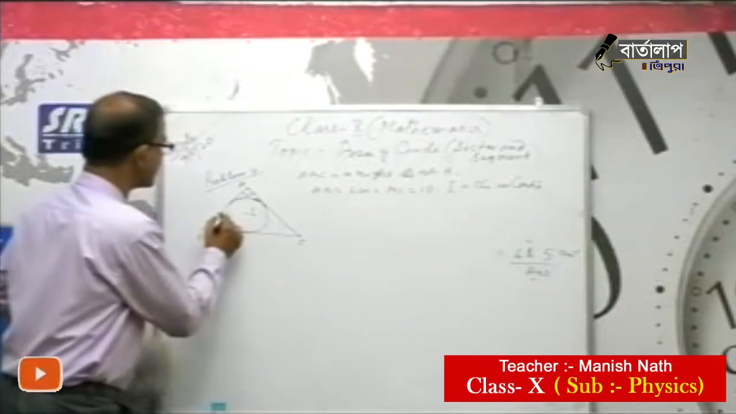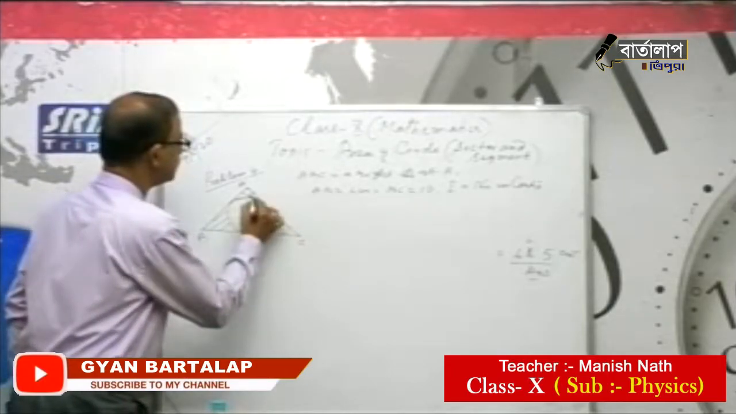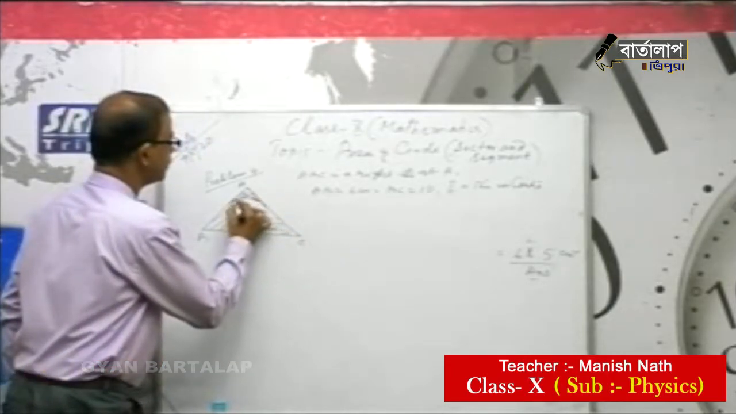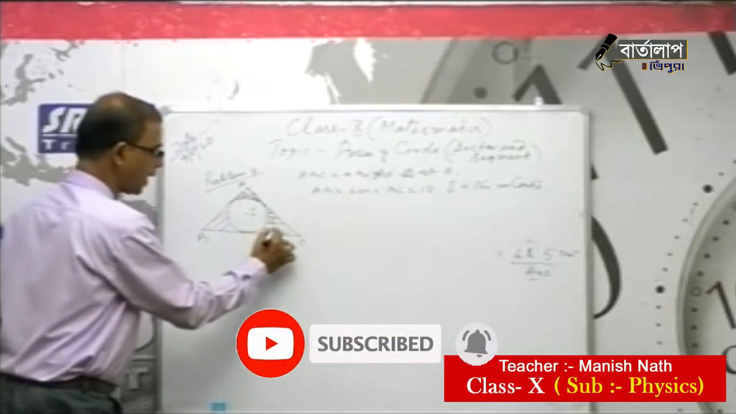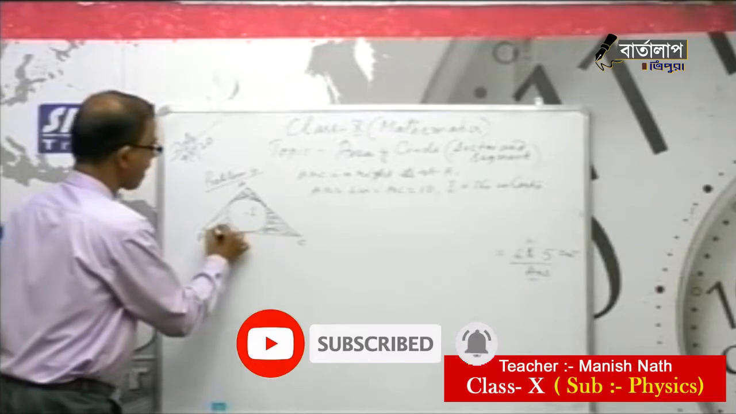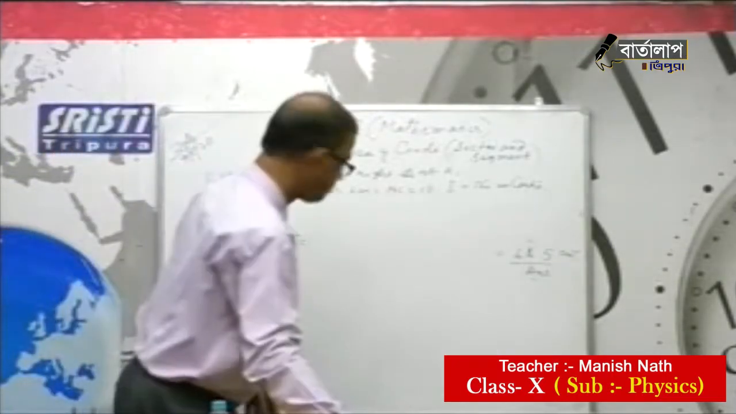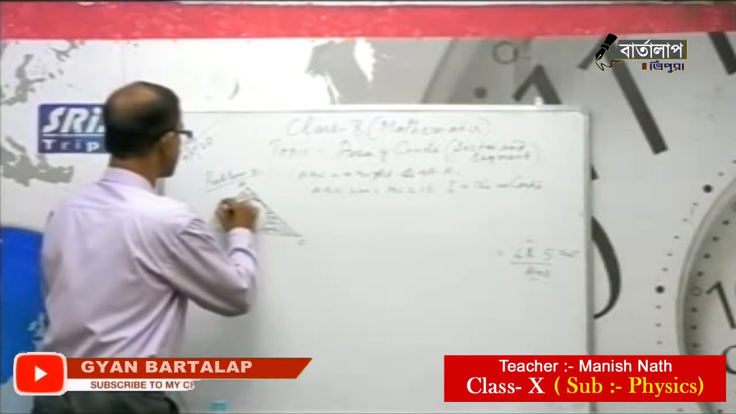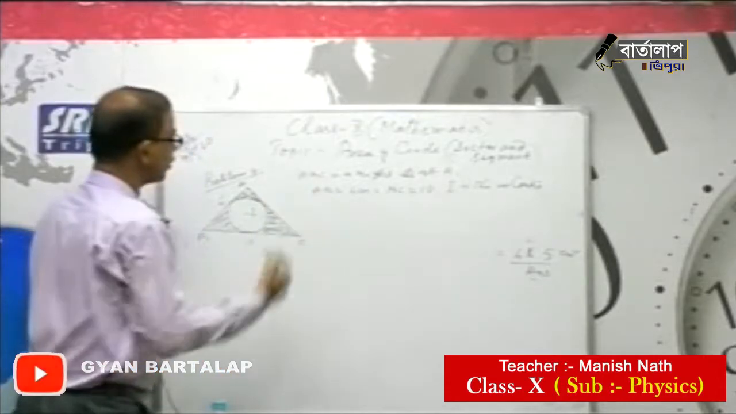Now which one is the shaded part? These are the shaded parts, outside the circle, inside the triangle. So these are the shaded parts. They are asking to find out the area of this shaded part. This is AB equal to 6 centimeter, BC equal to 10 centimeter, and this is not given.